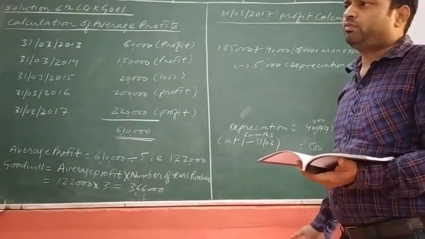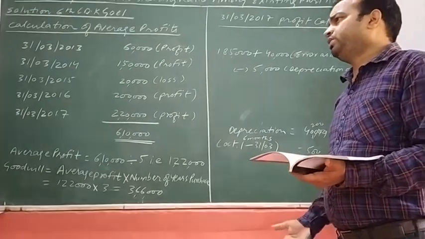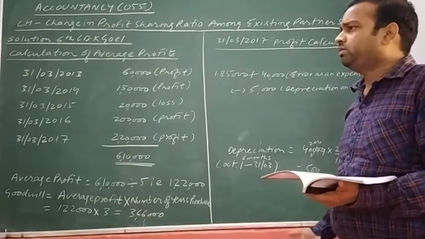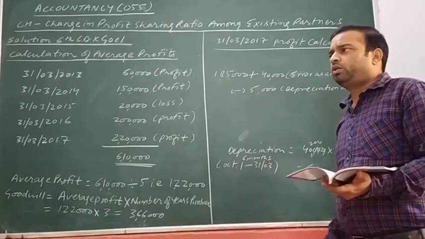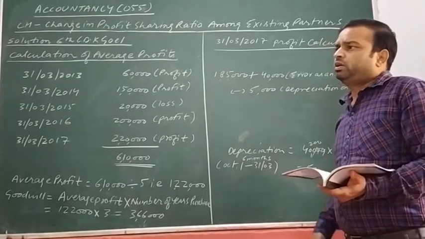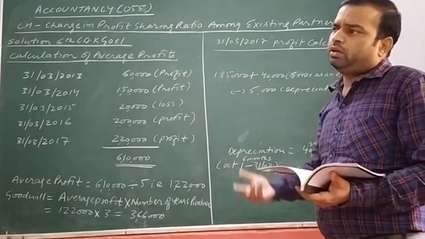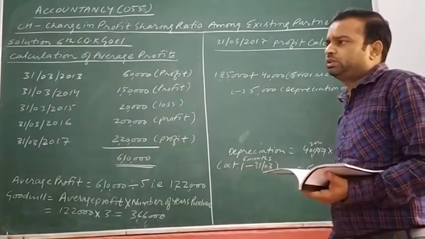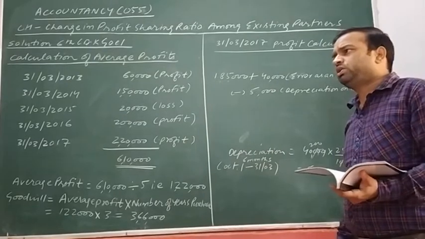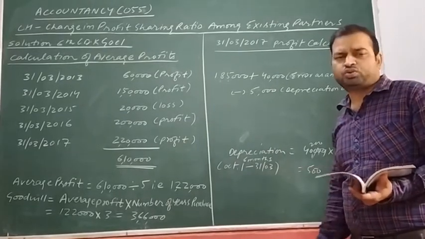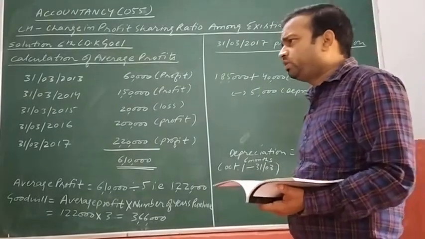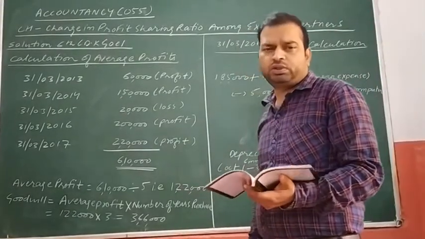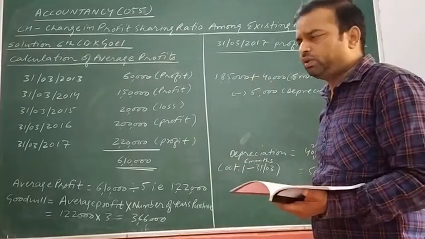One part will be taken by A and one part by B, or he will pay back or suffer the loss in the same ratio. The same ratio, 1/3, belongs to C. So the profit sharing ratio in accordance with the question is 1:1:1, that is 1/3, 1/3, 1/3.